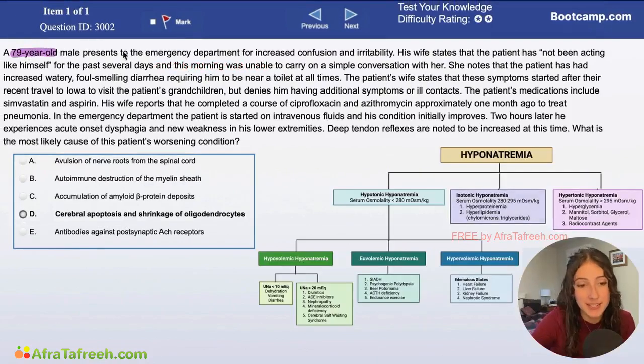All right, so our question reads that a 79-year-old man presents to the emergency department for increased confusion and irritability. His wife states that the patient has not been acting like himself for the past several days, and this morning was unable to carry on a simple conversation with her.